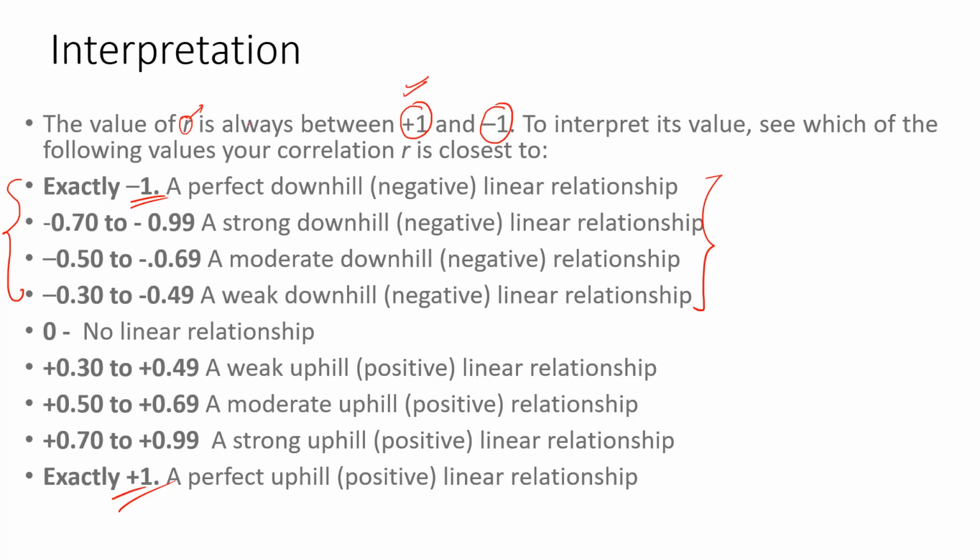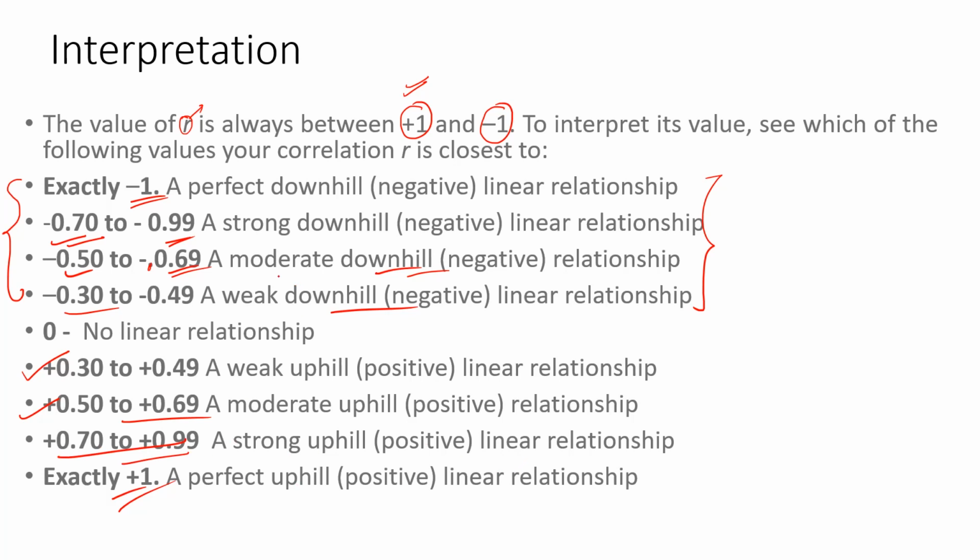But if the result is between -0.7 and -0.99, it means there is a strong negative correlation. If between -0.5 and -0.69, it is a moderate negative correlation. If it is below that, we can say it is a weak but negative correlation. If the same thing is in the positive direction, it means the relationship is weak but positive. In between this range, moderate but positive. If this is the range, high or strong but in the positive direction.